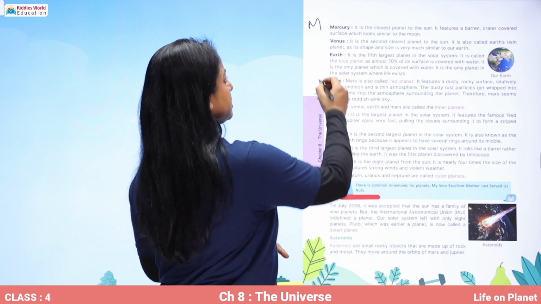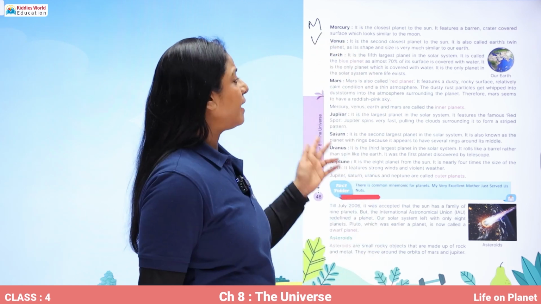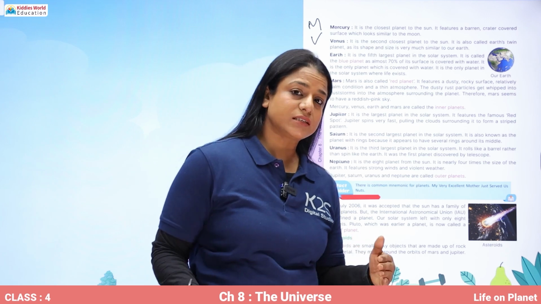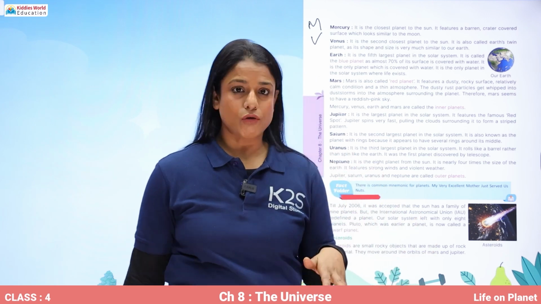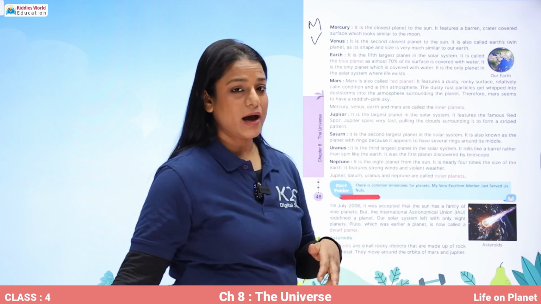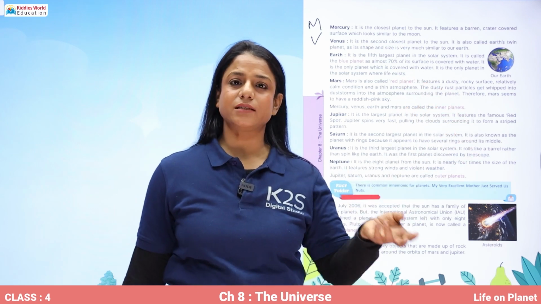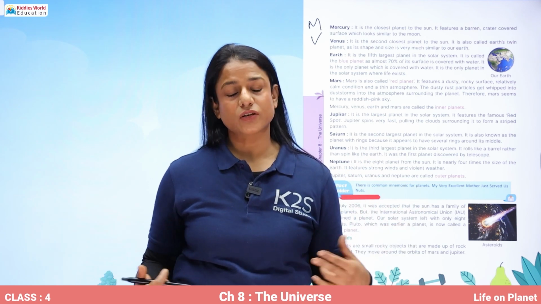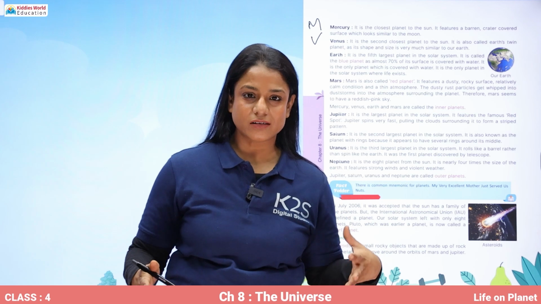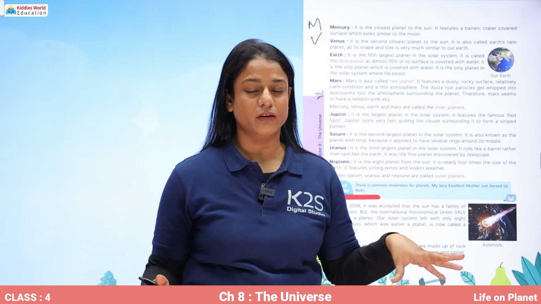The second planet is Venus, the second closest planet to the sun, and it is also called Earth's twin. Why? You know who twins are: they look identical, like twin brothers or sisters born to the same mother.